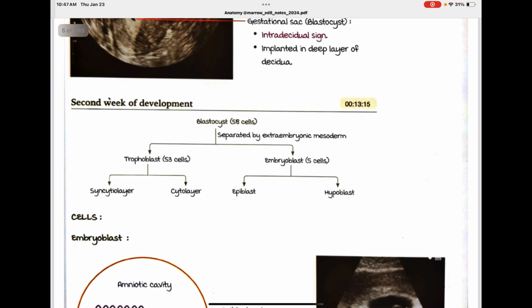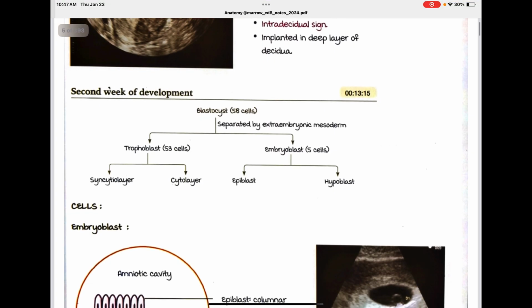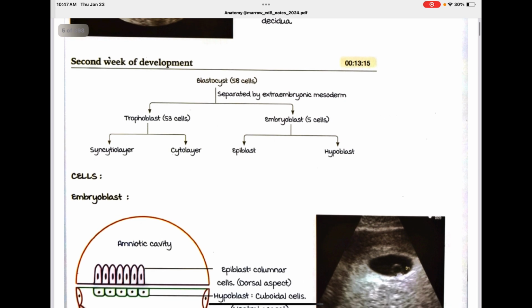Second week of development. This was the first week, now second week. Blastocyst is now 58 cells separated by extraembryonic mesoderm. Trophoblast 53 cells, embryoblast 5 cells. Trophoblast is again syncytial layer and cytolayer.